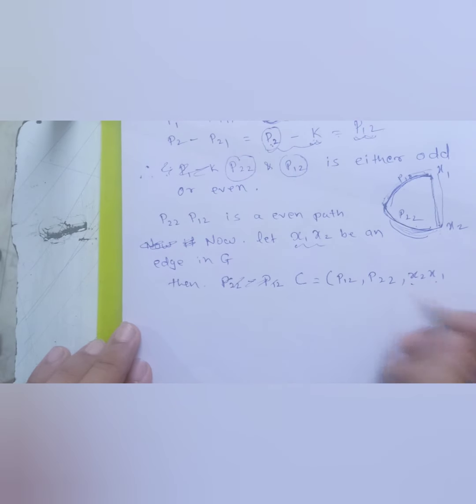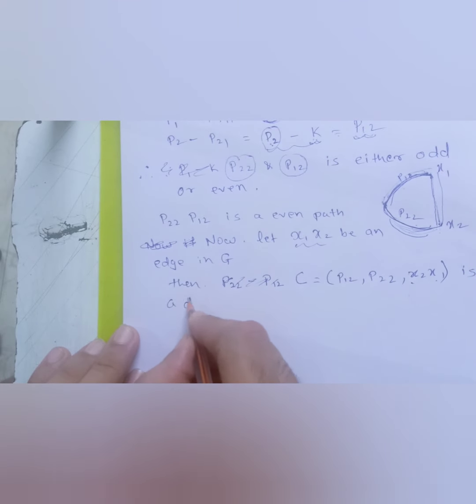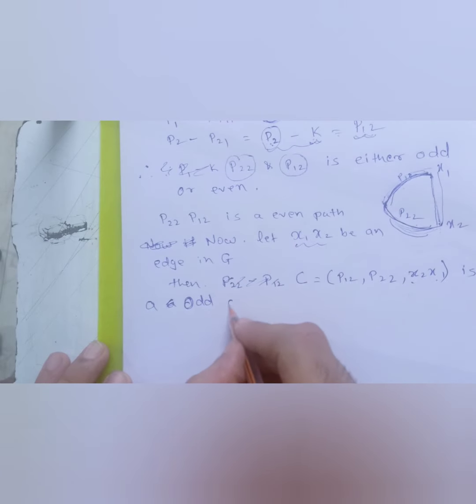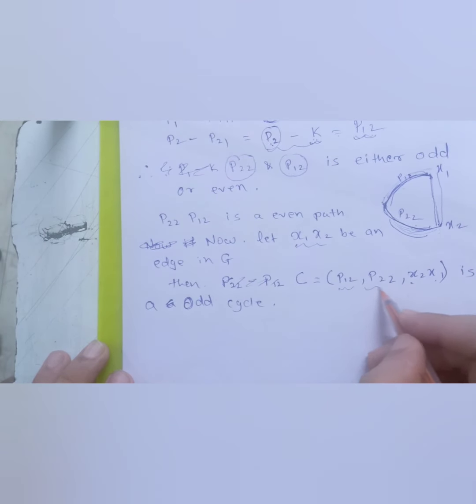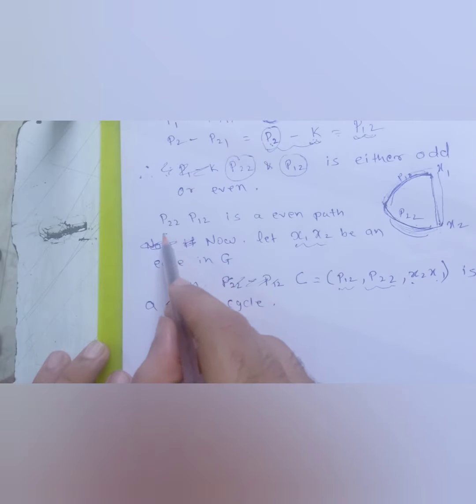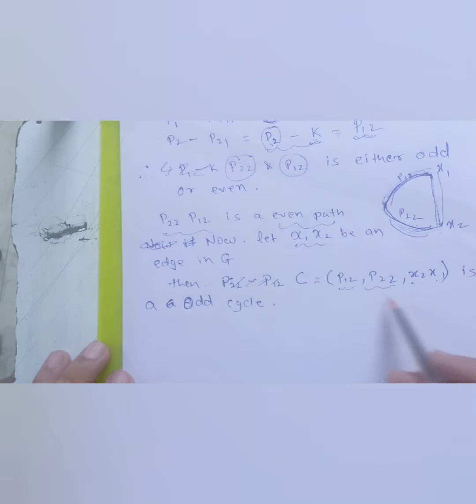To generalize, C is an odd cycle, right? It's obviously true, because this plus this, as I said, both of them will give me an even path, and after that, if this is even, plus one edge will give me an odd length.